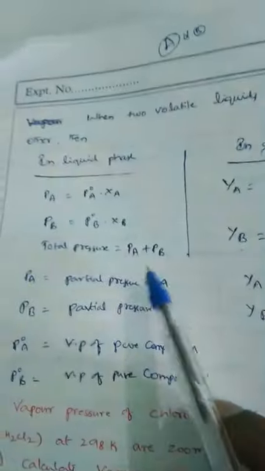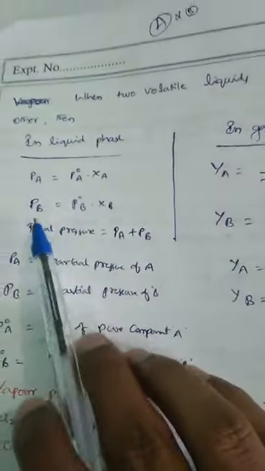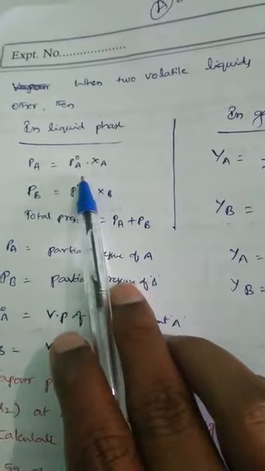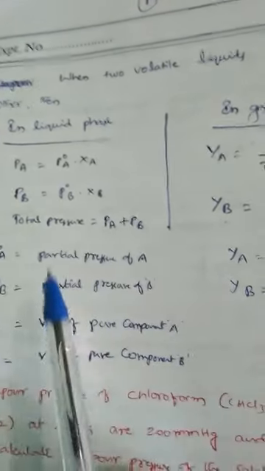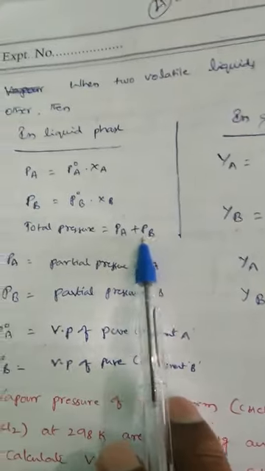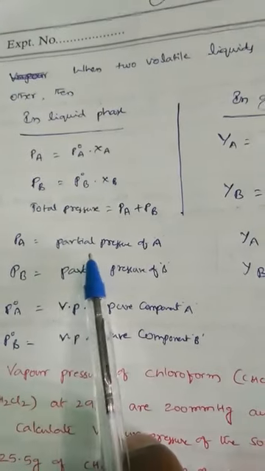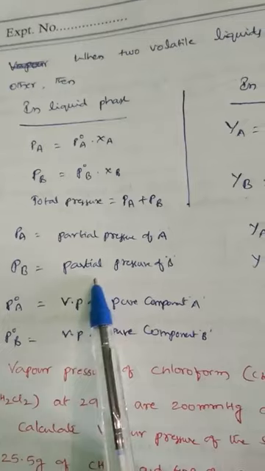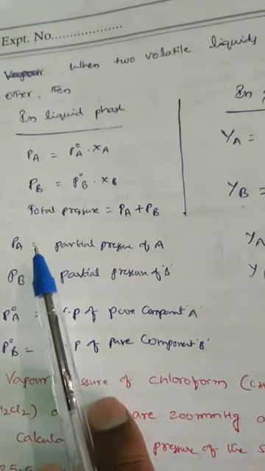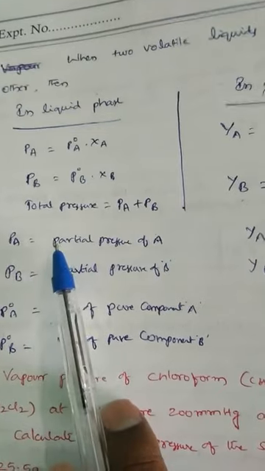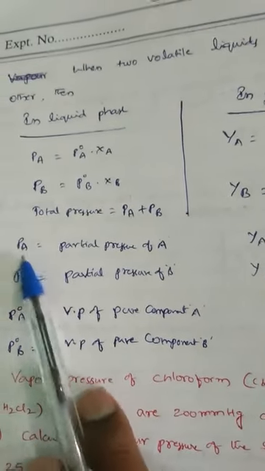So in the liquid phase, the formula is Pa equals P naught A into XA, Pb equals P naught B into XB. Total pressure equals Pa plus Pb, where Pa is the partial pressure of A and Pb is the partial pressure of B. That means when compound A is mixed with B, A exhibits some pressure, called Pa.